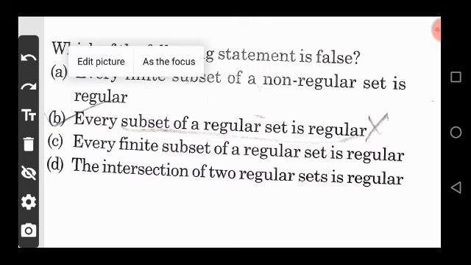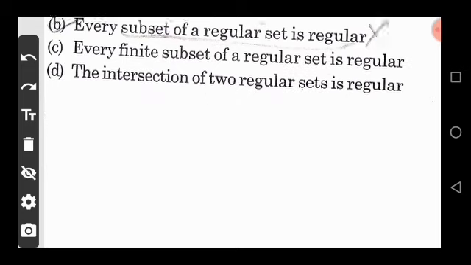Option B is false, because a subset of a regular language may or may not be regular, which means it is undecidable. So this is false. Option C is also correct and option D is also correct. So the correct answer is option B, because it is false. Now move on, next question.